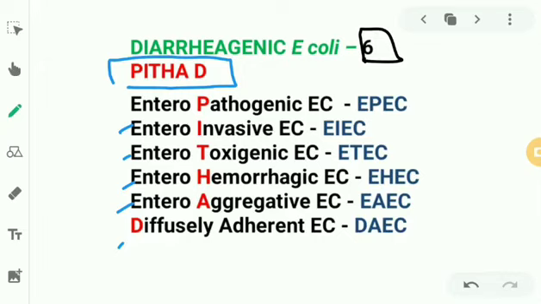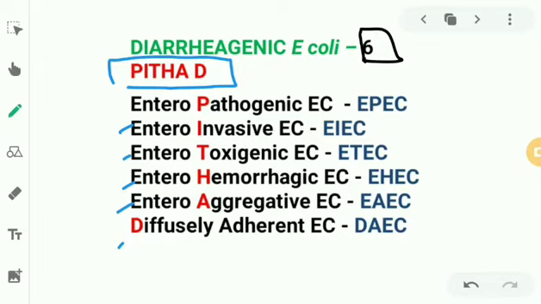Now speaking about PITTA: P, pathogenic is over, I, invasive is over, T, toxigenic is over, H, hemorrhagic is over, A, enteroaggregative E. coli. They aggregate in a stacked brick-like pattern. They aggregate and they cause chronic diarrhea. And this aggregation is due to aggregative adherence fimbriae 1 coded by the AggR gene, and they also produce a toxin known as enteroaggregative stable toxin 1 or EAST1.